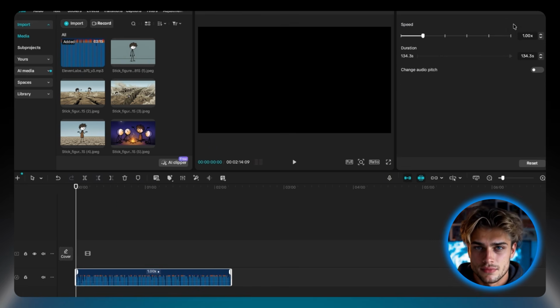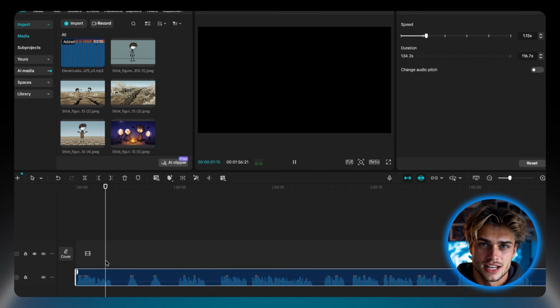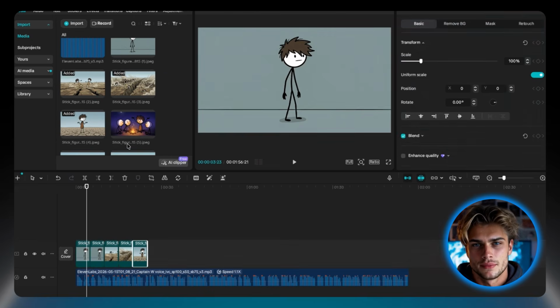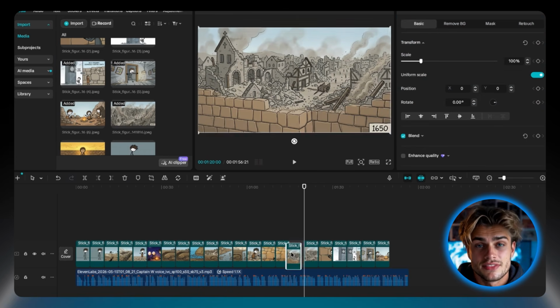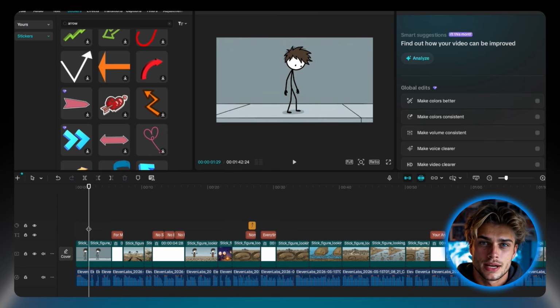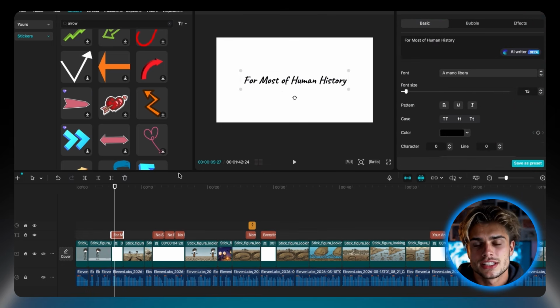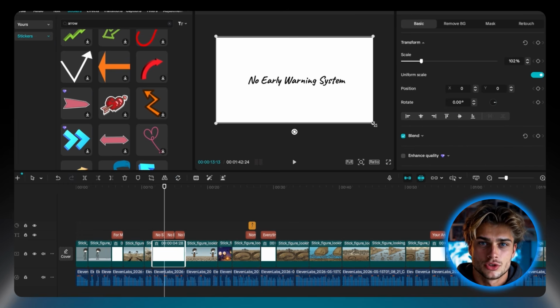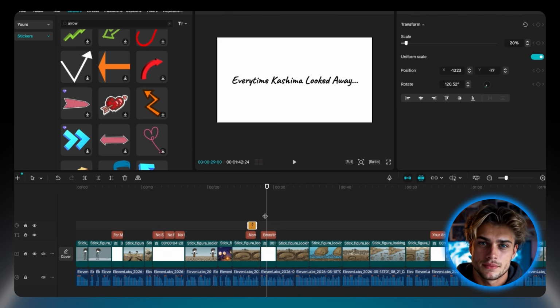Editing in CapCut. Voiceover goes in first as our timeline foundation. Layer the images on top, matching each scene to the script. Make sure to emulate the editing style among your competitors. For my specific stick figure format, the editing style is fairly simple, no crazy animations or transitions. 1 to 3 seconds per image for this style, as well as some text pop-ups as well. But this is universal. Make sure to close the gaps in the voiceover so the pacing stays tight.